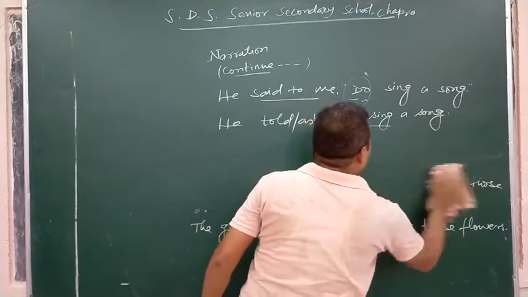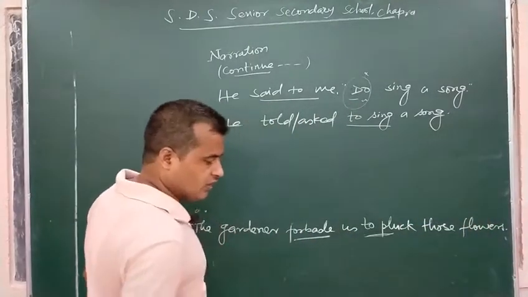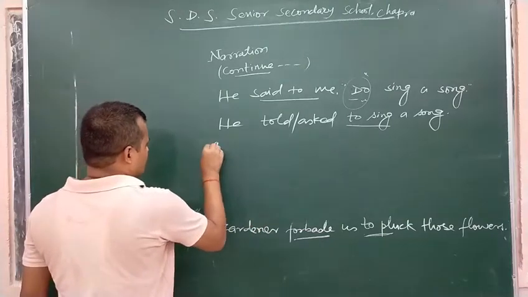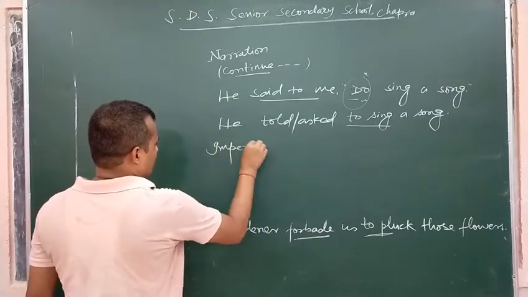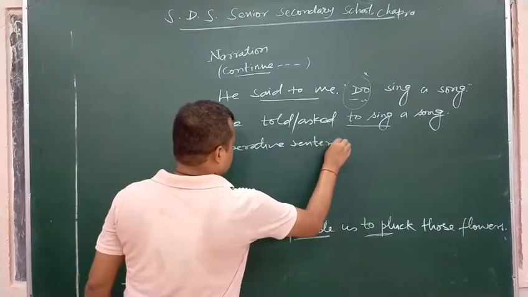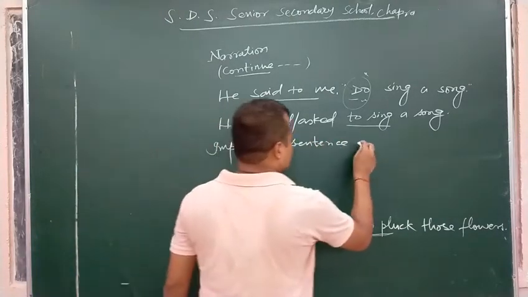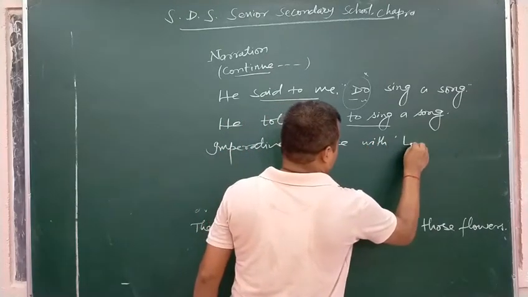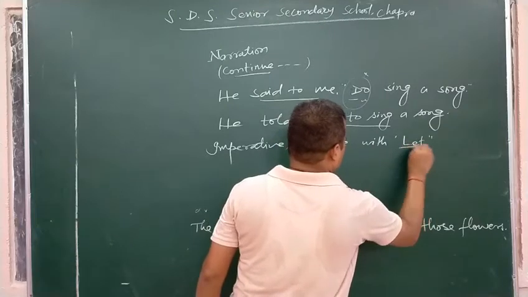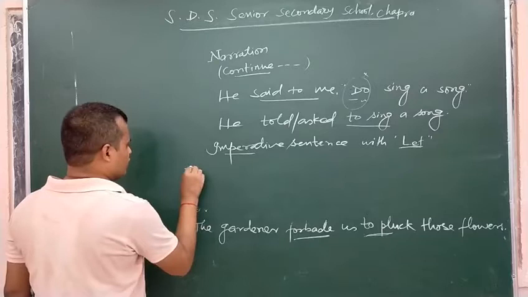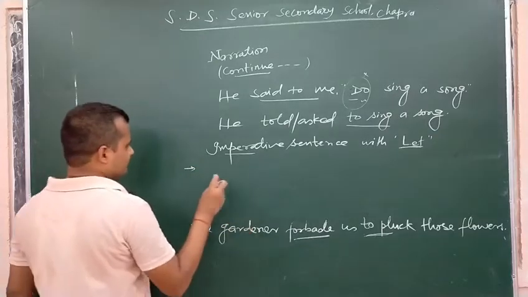If we have an imperative sentence beginning with let, then what will we have to do? For imperative sentences with let, certain rules are to be followed.